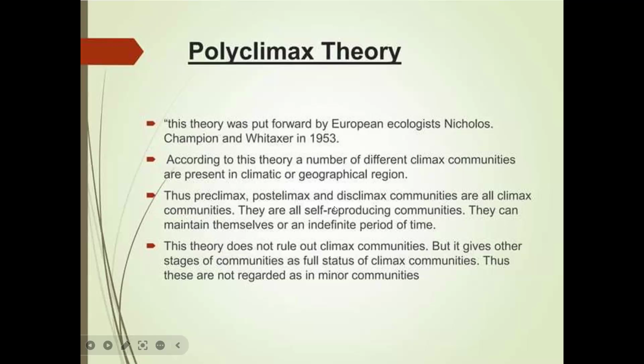They are self-reproducing communities and can maintain themselves for an indefinite period of time. This theory does not rule out the climax communities, but gives other stages of communities the full status of climax communities. So it is also not accepted.